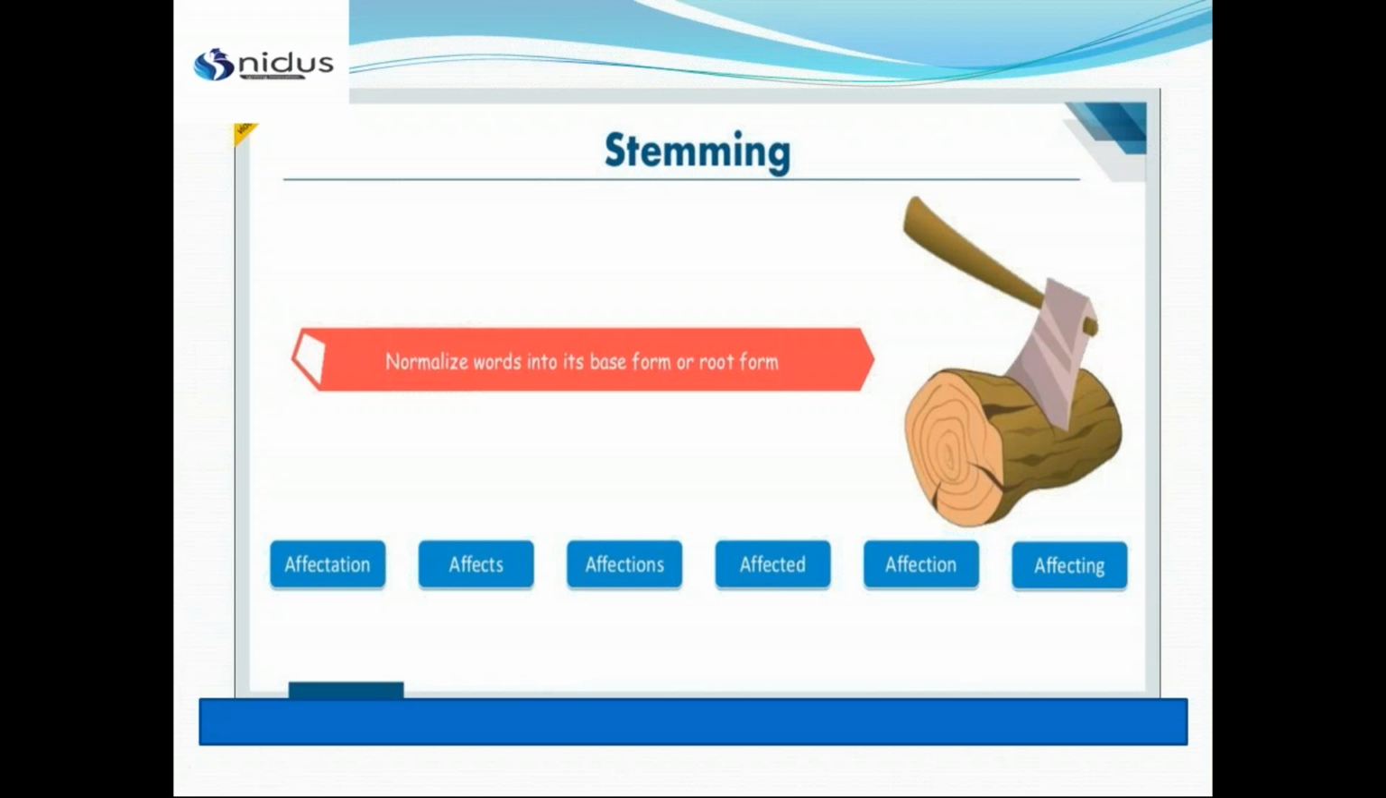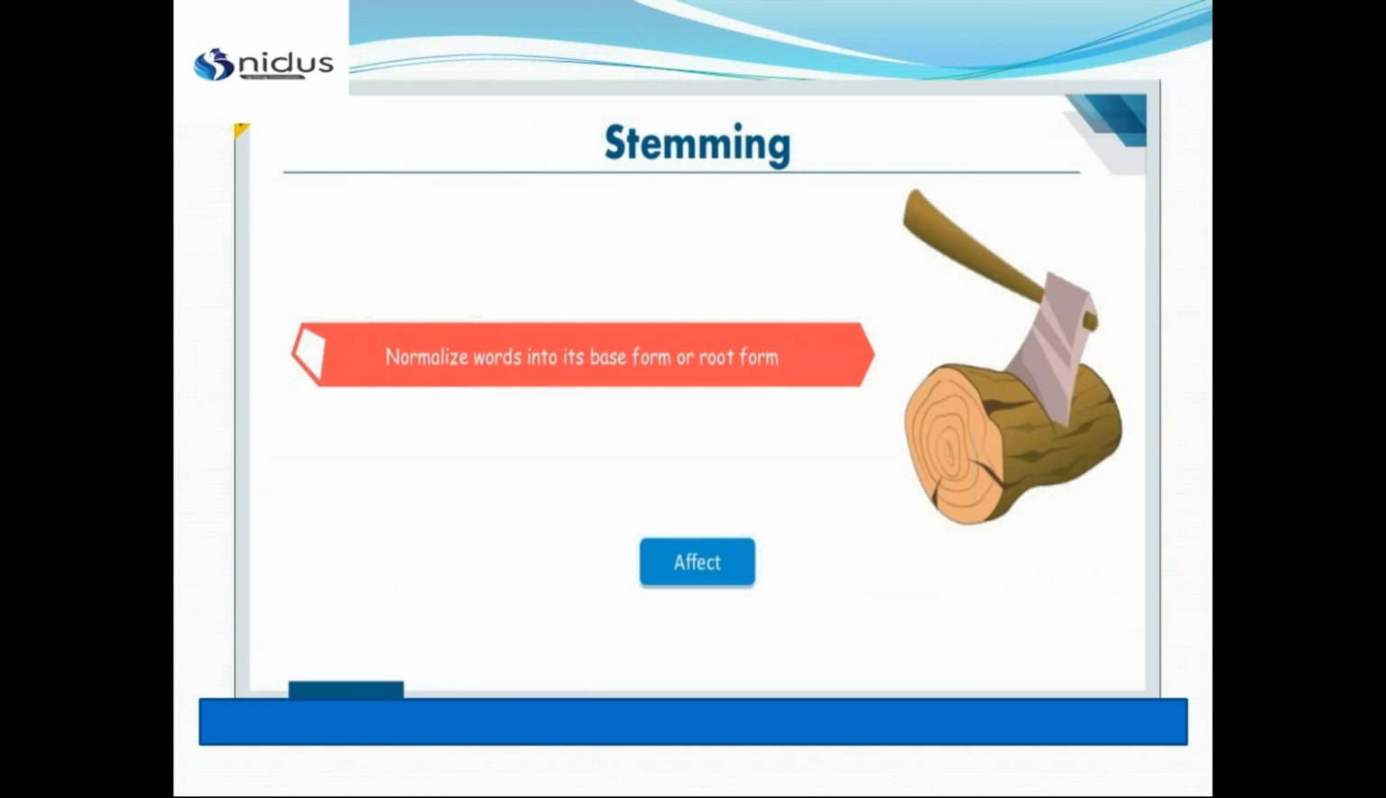So we can see that all these words are derived from the word affect. That's how stemming is done. Now, why are we doing this? Because there are so many words that have been used, and we need a particular stem, a root form, from which they are derived. That's how analysis is done in NLP.